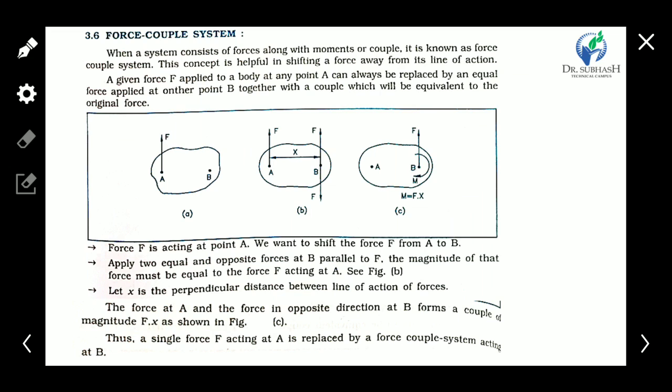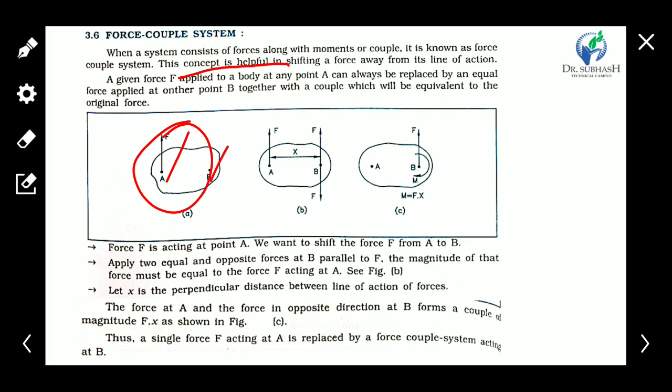Now the next topic is the force couple system. What is the force couple system? When a system consists of a force along with a moment or couple, it is known as a force couple system. This concept is helpful in shifting a force away from its line of action, to transfer a force from one place to another.